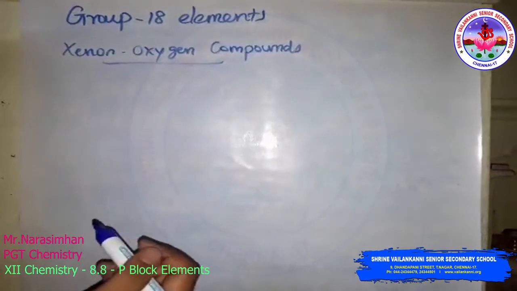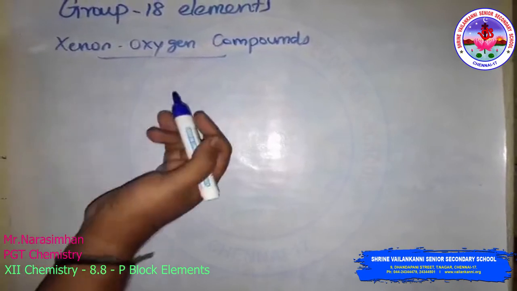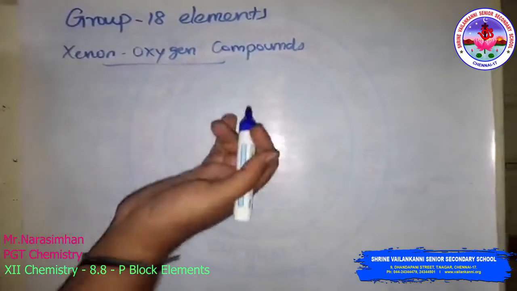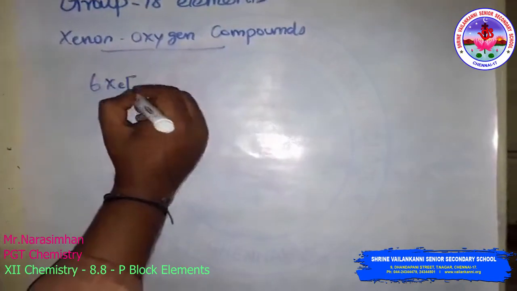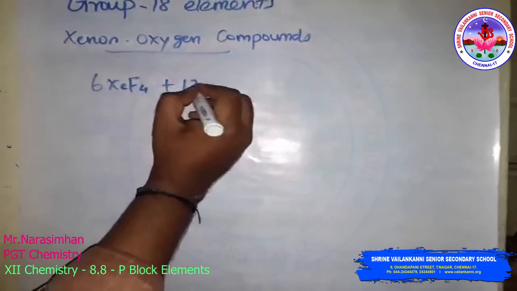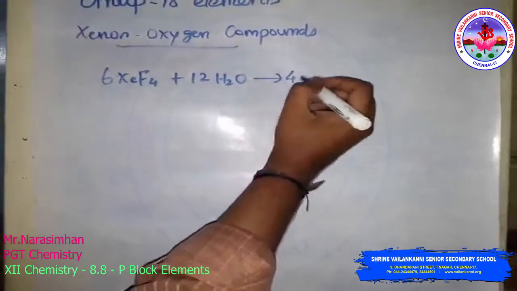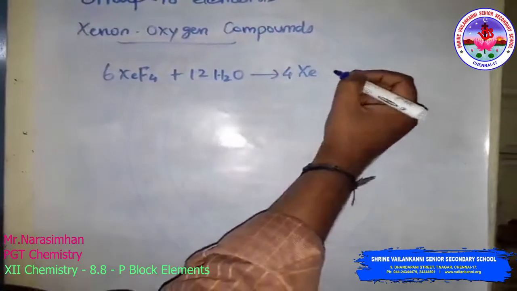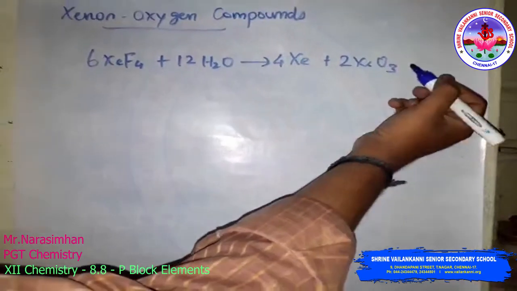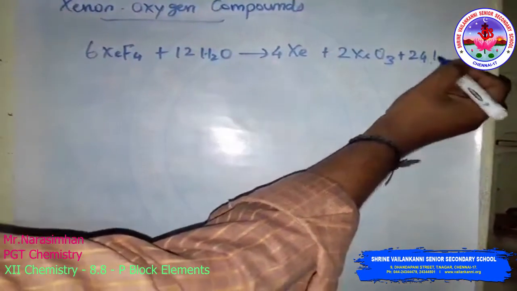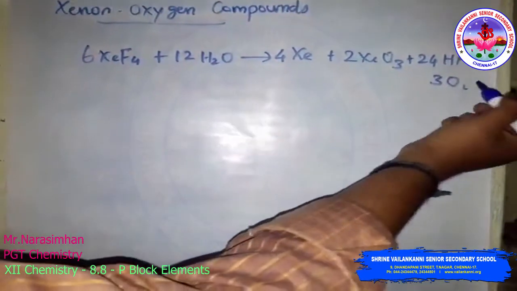Xenon oxygen compounds: hydrolysis of xenon tetrafluoride and hexafluoride with water gives xenon trioxide. Xenon tetrafluoride undergoes hydrolysis with 12 moles of water to form 4 moles of xenon and 2 moles of xenon trioxide, plus 24 moles of hydrogen fluoride and 3 moles of oxygen.